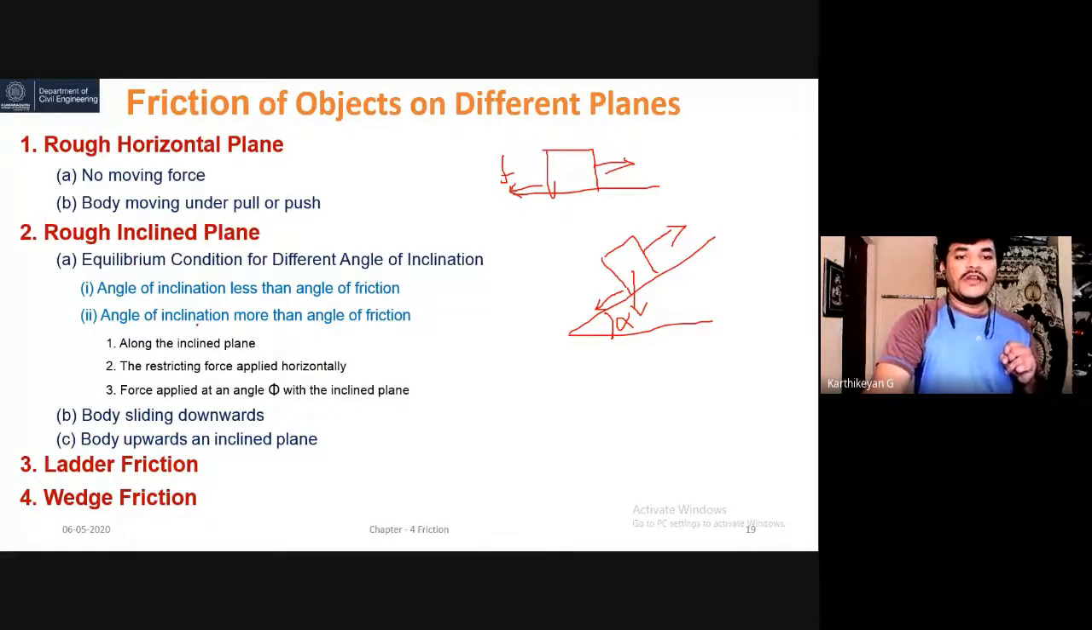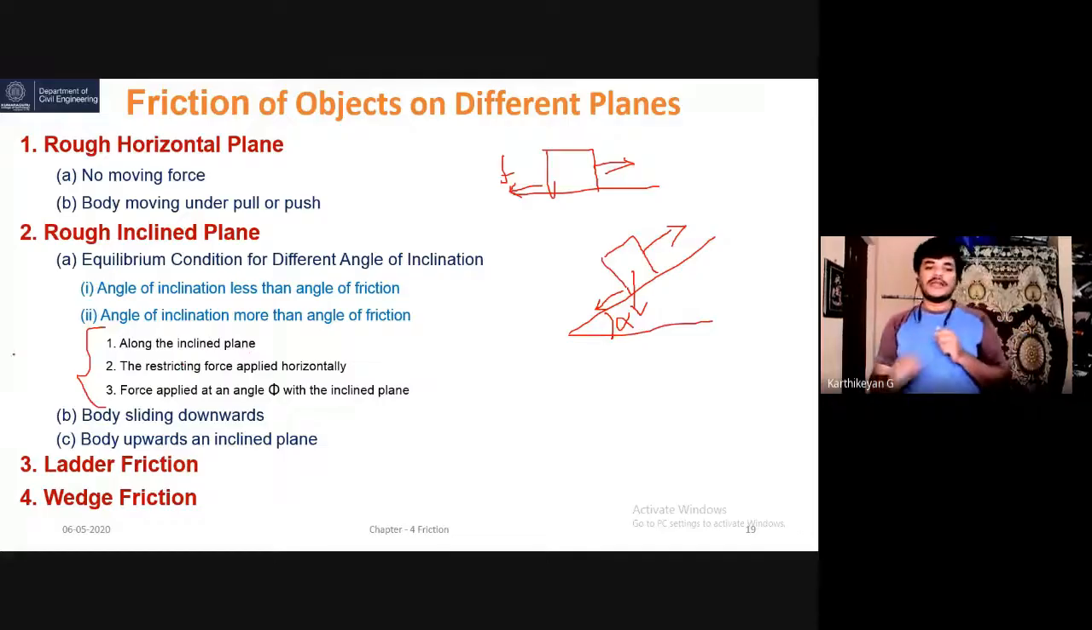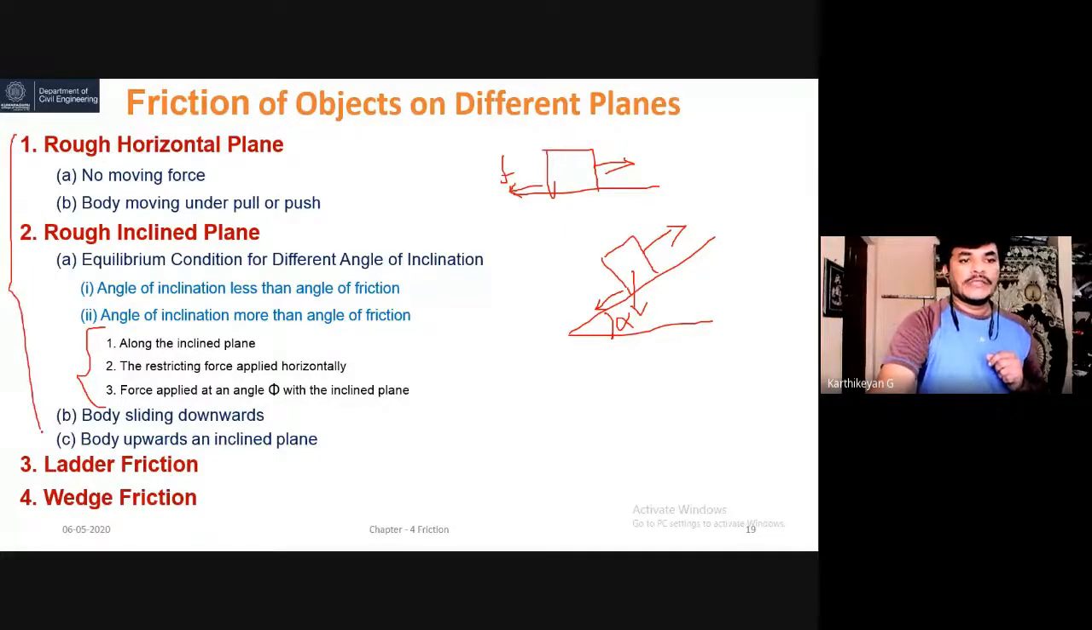In the equilibrium condition for different angles, one case is the angle of inclination less than the angle of friction, and another is the angle of inclination more than the angle of friction. In that we have three categories. One is force along the inclined plane, second is the resisting force applied in the horizontal direction, and third is the force applied at an angle phi with the inclined plane. These are generally static.